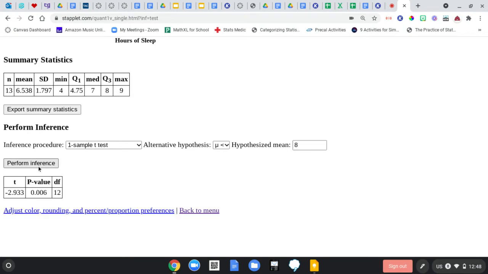Perform inference, and here's what we need, a p-value. Wait, I thought. We're going to go back and write it in, yes. Did we write down the mean and standard deviation? Yeah, we'll go back and write all that in. But just kind of spoiler alert here. Garrett, is this p-value good or bad? Bad. I mean, it's less than, so it's good for you. It's good for me because I'm right. But being right is not always great because that means y'all aren't getting enough sleep. Good. Okay. So let's go fill in all the stuff that we need.